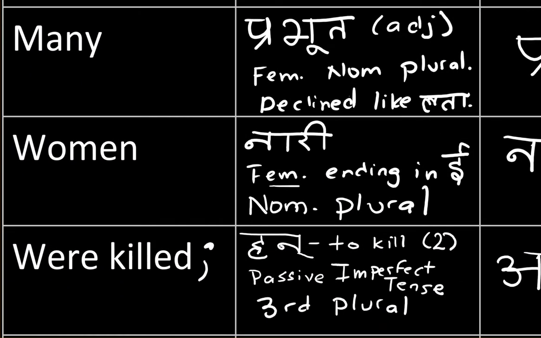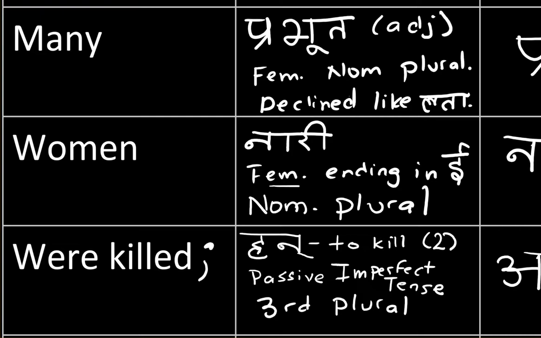The only thing is that if you're using a participle, it has to be declined, and it has to be declined like the feminine, so that it can agree with many women that were killed. The problem is that we did not learn how to decline participles in the feminine gender yet. So what we're going to do here is use the verb in the passive imperfect tense. So passive mood, imperfect tense.